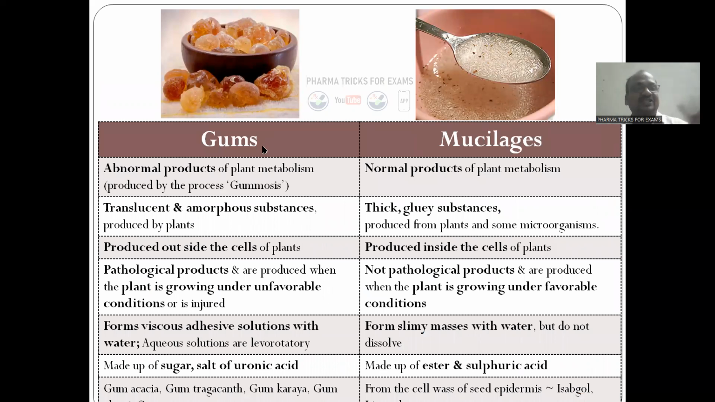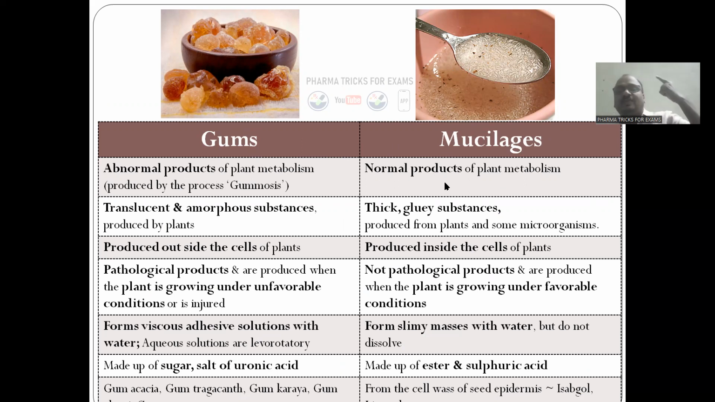Okay, and we will see what gums and mucilages are, side by side. I covered all the points from C.K. Kokate and all other books also. Gums and mucilages, keep in your mind, comparatively you have to study. They look similar. Gums and mucilages: these are the abnormal products of the plant. Abnormal product, very important. Abnormal products.